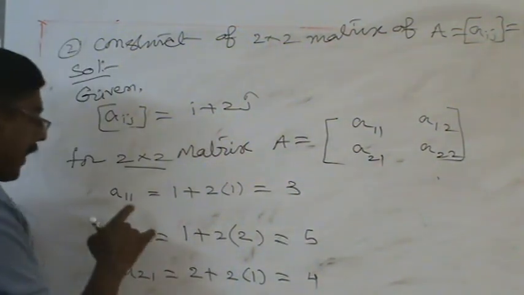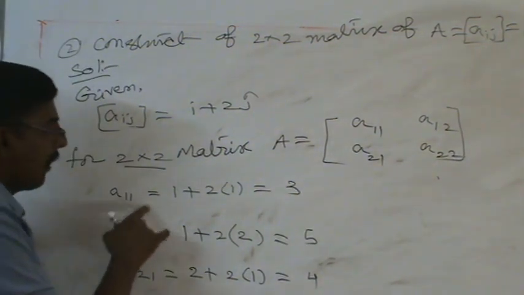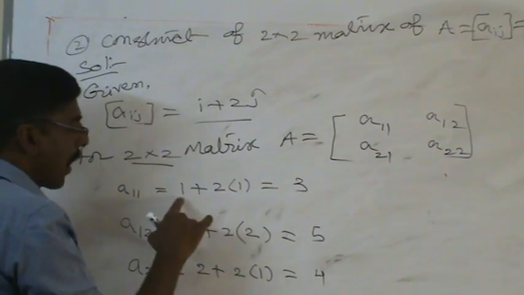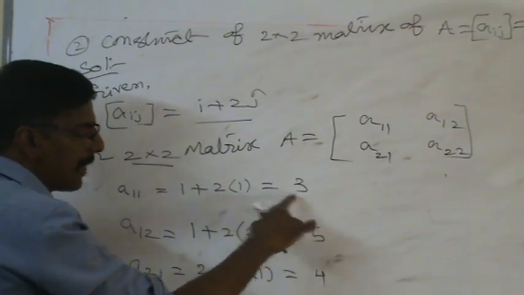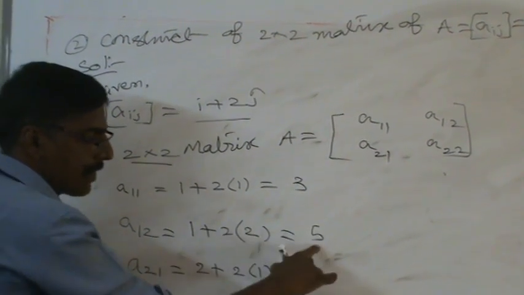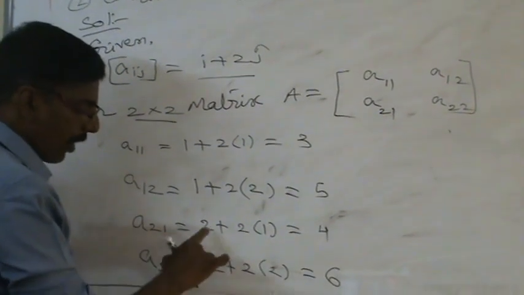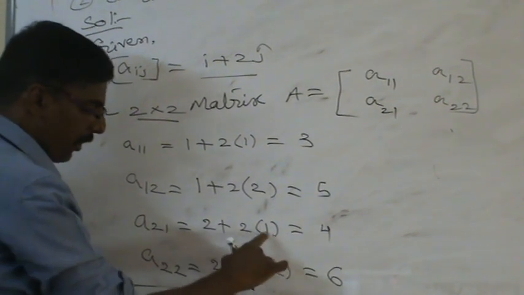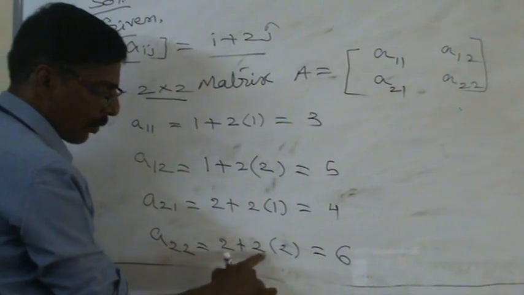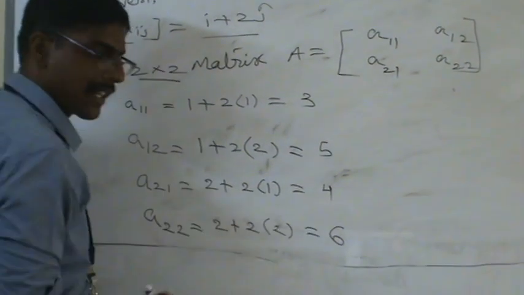For calculation of A11, we substitute the values in this problem: 1 plus 2 into 1, the value is 3. A12, 1 plus 2 into 2, value is 5. A21, 2 plus 2 into 1, value is 4. A22, 2 plus 2 into 2, value is 6.